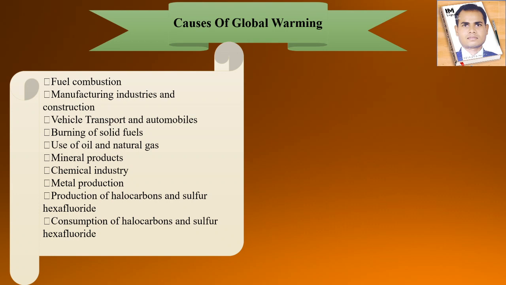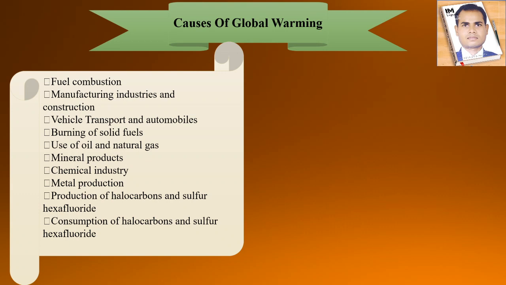So in that the first one is fuel combustion. We know that we are using a number of vehicles, right? Or a number of different machineries, so there will be a need of fuel. So there is going to be pollution, right? It may be petrol, it may be diesel, it may be rocket fuel.